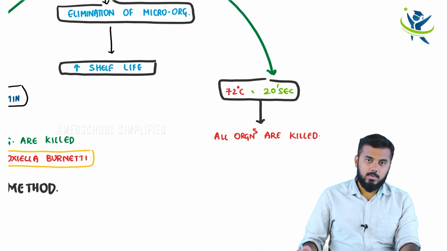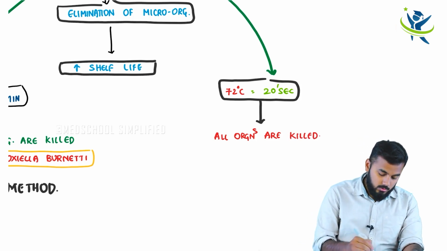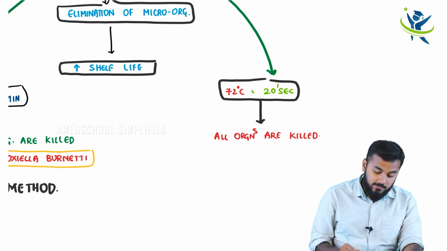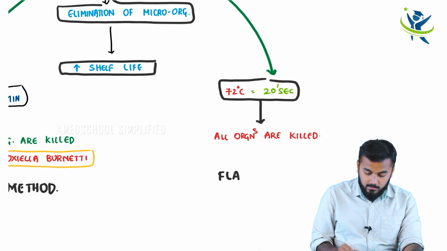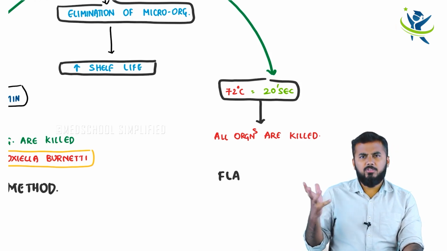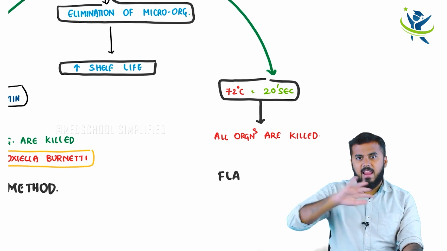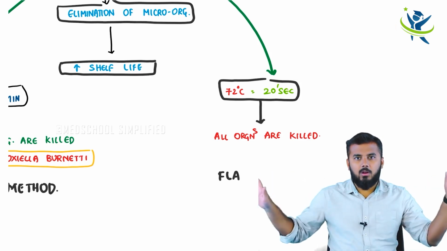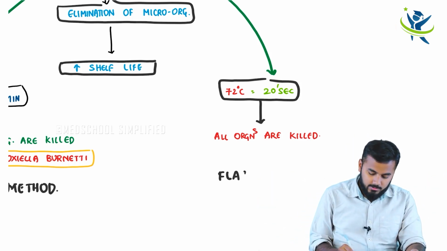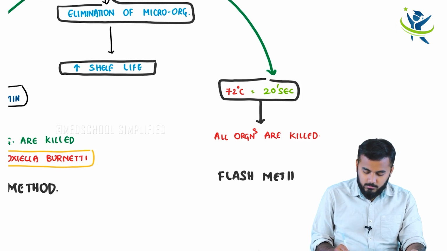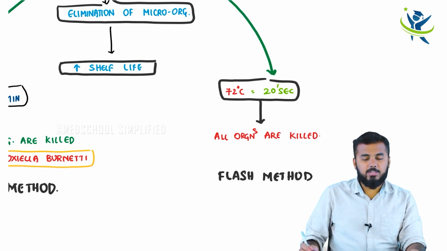So this method you call the flash method. Within 20 seconds, like a flash, suddenly all of them are gone. This method is called the flash method.